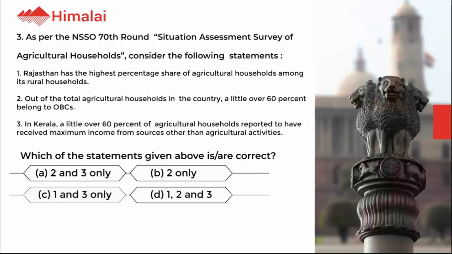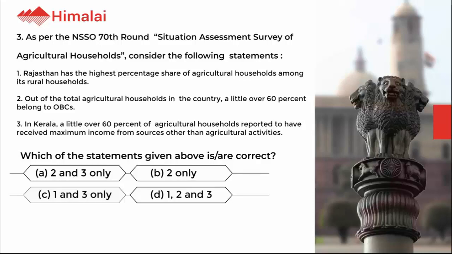Out of the total agricultural households in the country, a little over 60% belong to OBCs. 3. In Kerala, a little over 60% of agricultural households reported to have received maximum income from sources other than agricultural activities. Which of the statements given above are correct?